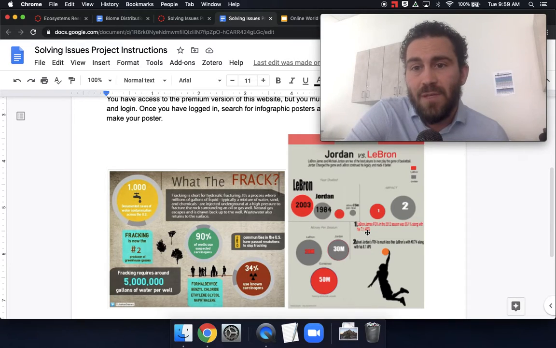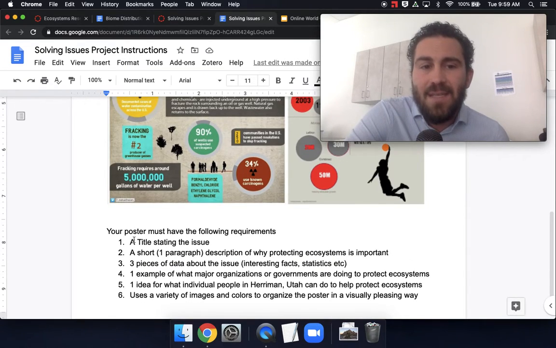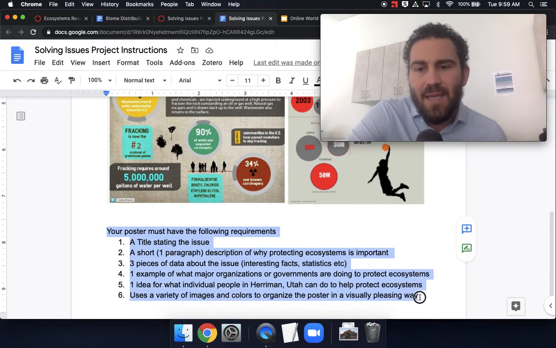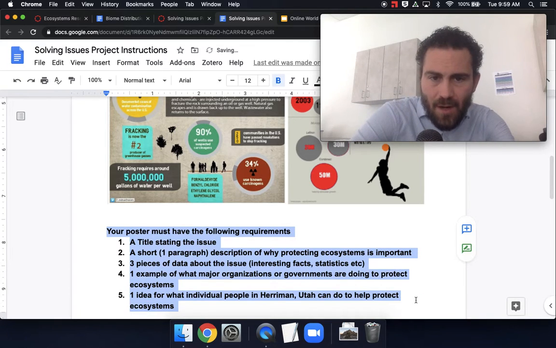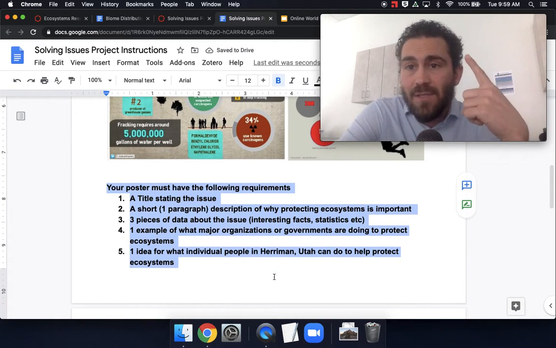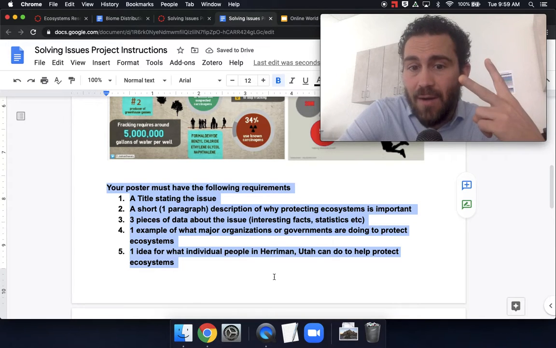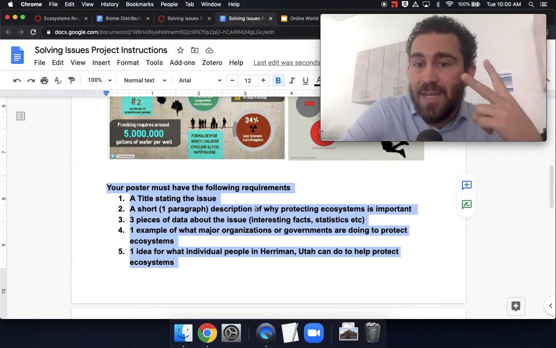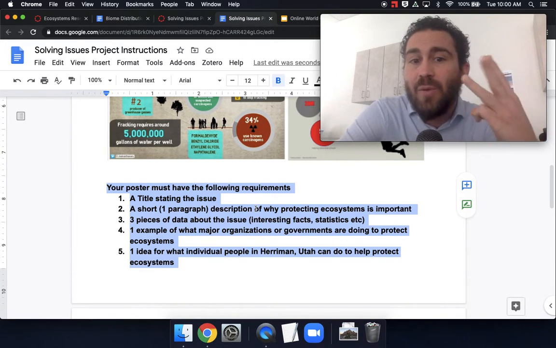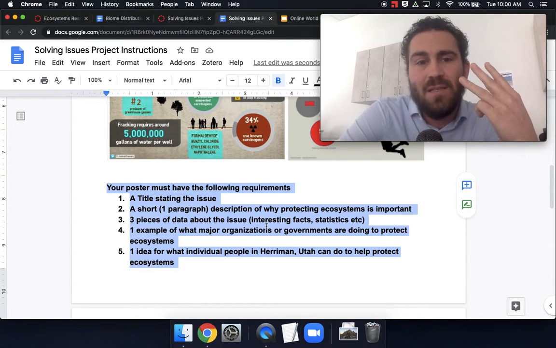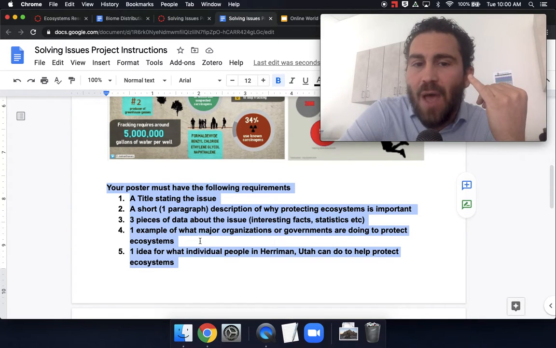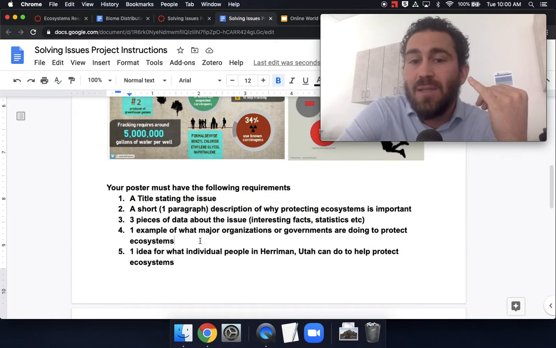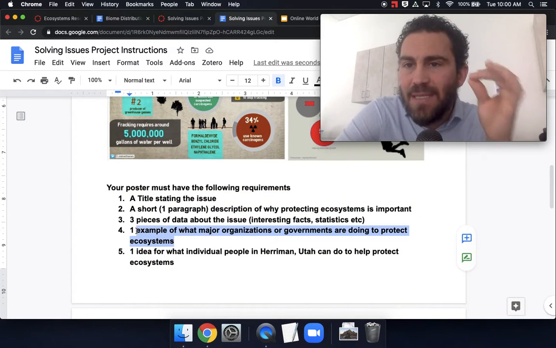It's not about Jordan versus LeBron, but these are the requirements that it needs to have. You need to have a title stating what the issue is, a short paragraph on why protecting the ecosystem is important, three pieces of data, interesting facts or statistics, and one example of what major organizations or governments are doing to protect it. It needs to be a specific example.